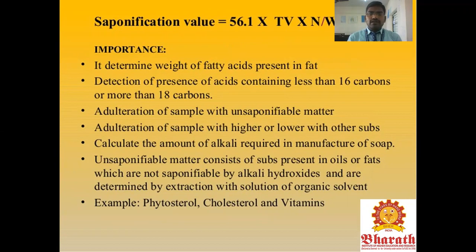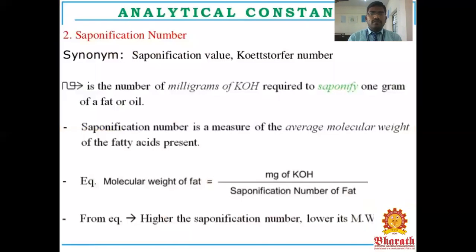The unsaponifiable matter consists of substances present in oils or fats which are not saponifiable by alkali hydroxide and are determined by extraction with an organic solvent. Examples are phytosterol, cholesterol, and vitamins. Next one is the saponification number.